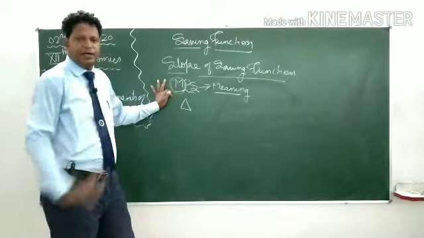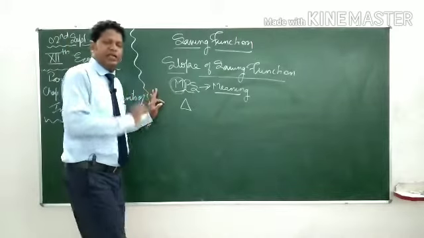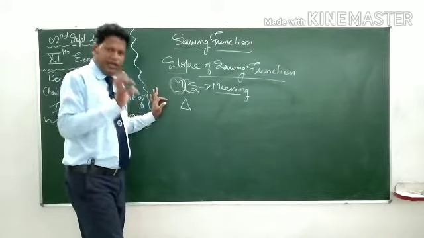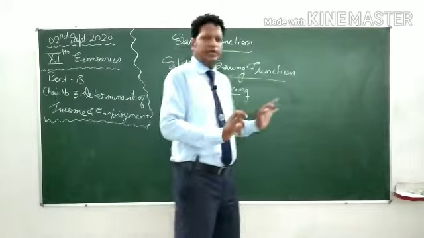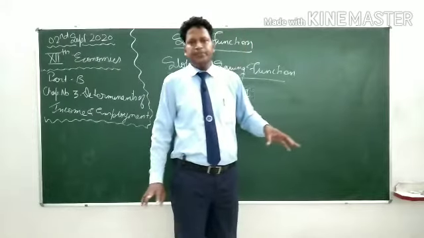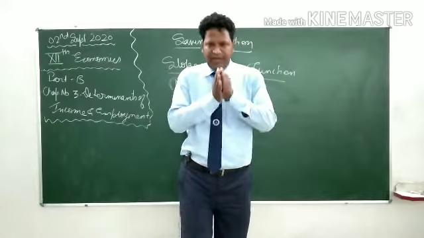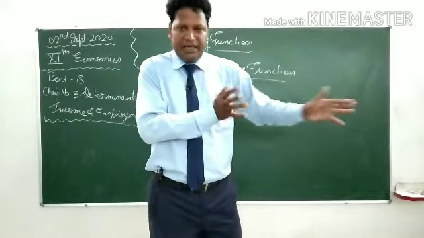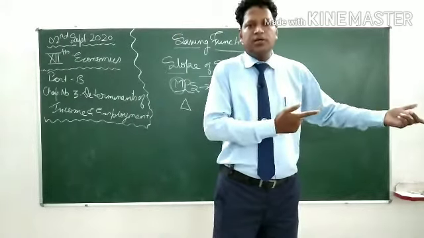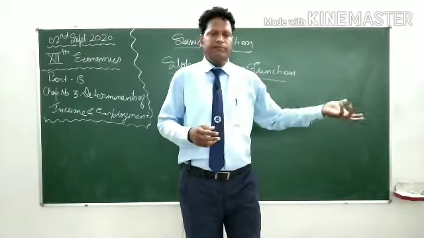I am framing the statement MPS, marginal propensity to save. With every additional unit of income, how much will be the increase in the savings? With every additional unit of increase in income, what will be the effect on the savings? It is very clear that if income increases, saving will also increase.